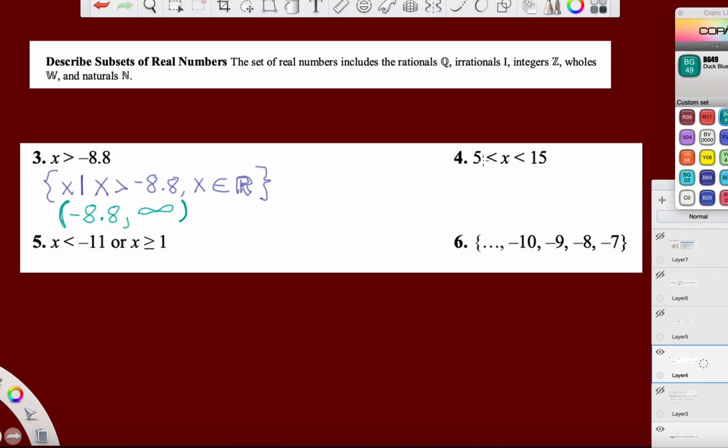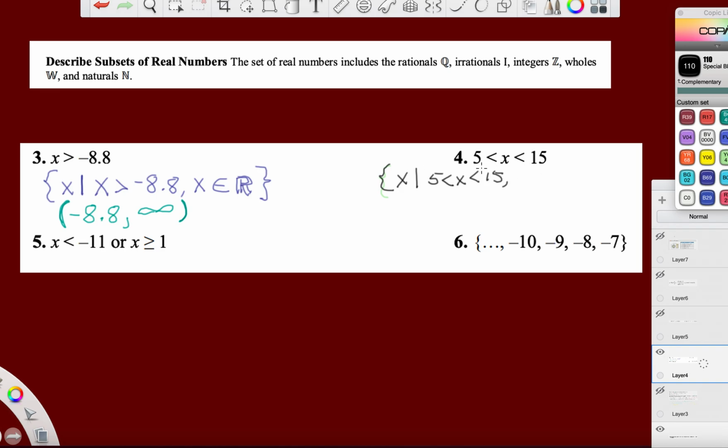Let's move on. We have a compound inequality. We actually have 2 in a row. But just like before, we're going to do the same exact thing. We're going to start with a brace. That's better. We're then going to put in the set of all x such that 5 is less than x, which is less than 15,